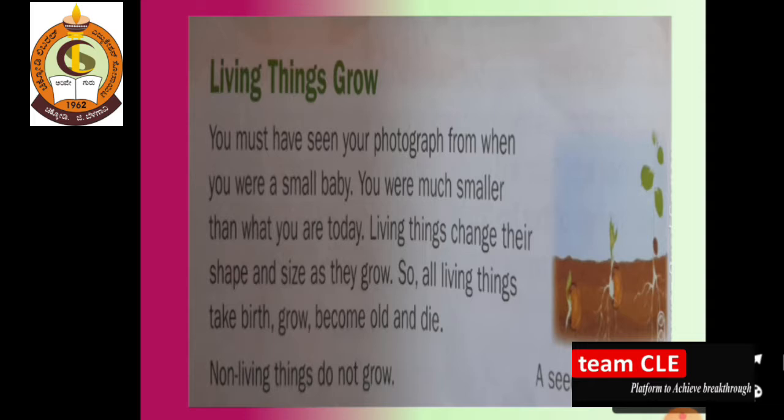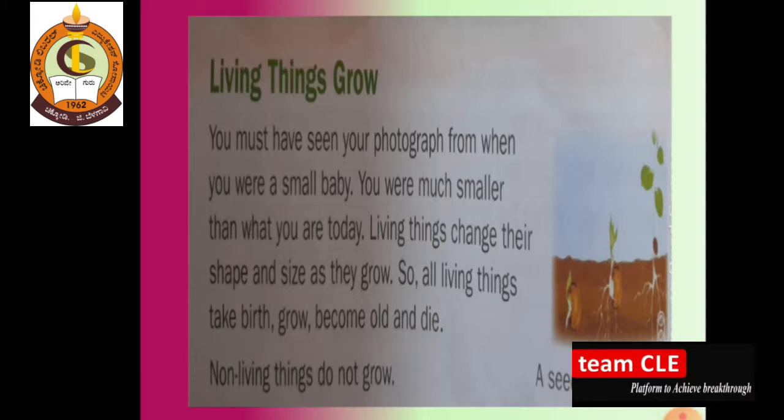So here, dear students, what is the question? You might have seen your photograph from when you were a small baby. You were so small compared to what you are today. The living things change their shape and size as they grow. So all living things take birth, grow, become old and die. Do non-living things grow? No, non-living things do not grow.